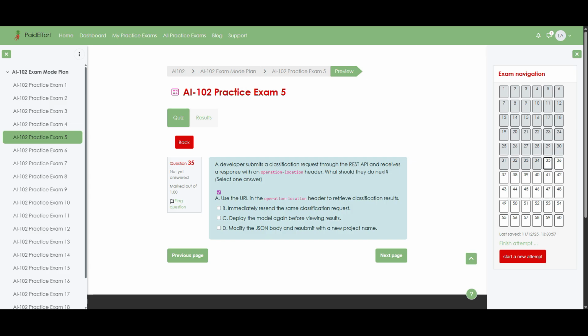In practice, asynchronous operations are common in cloud APIs because they allow long-running tasks such as image or text classification to complete without blocking the client. A real-world example would be submitting a large document for analysis and checking back periodically using the operation location link until processing has finished. That is why option A is the correct and most efficient response.